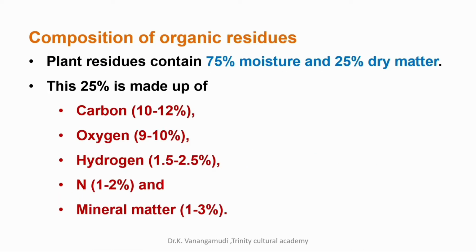Let me discuss the composition of organic residues in general. The plant residue contains 75% moisture and 25% dry matter. Out of the 25% dry matter, carbon is 10 to 12%, oxygen 9 to 10%, hydrogen 1.5 to 2.5%, nitrogen 1 to 2%, and mineral matter 1 to 3%.